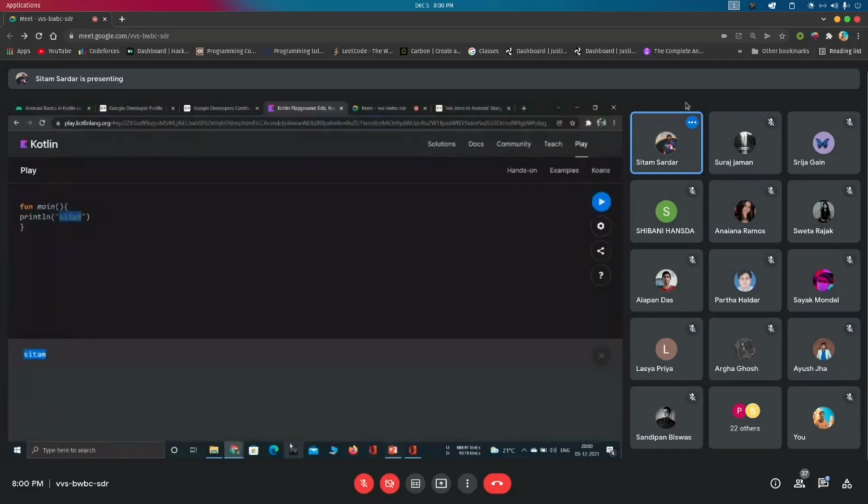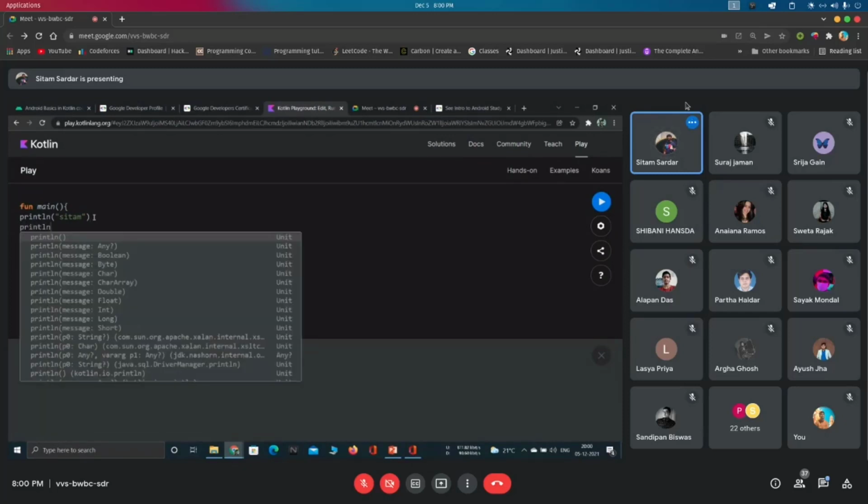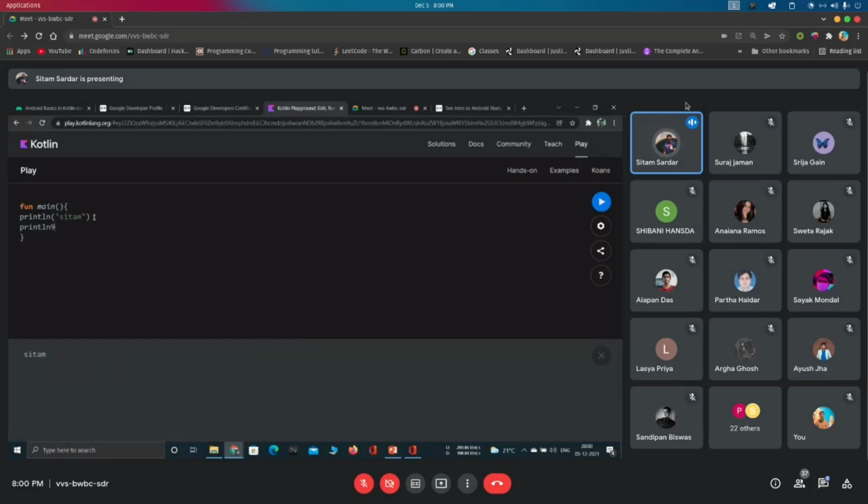Let's say, come to the Kotlin playground. Let's say I am here printing my name. For printing my title, I am using again the same function. For printing my mom's name, I am using again this function.